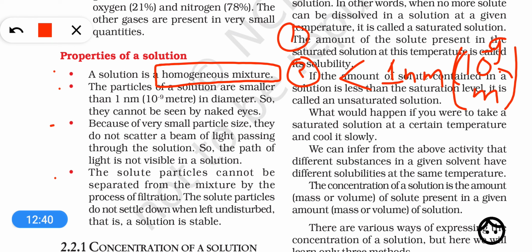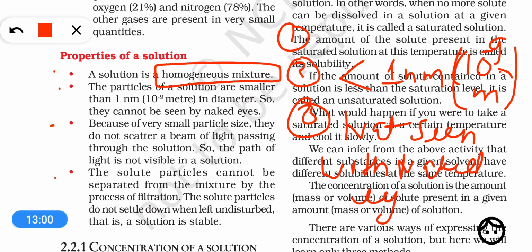And because of this small particle size, here comes the property that the particles cannot be seen by naked eyes.